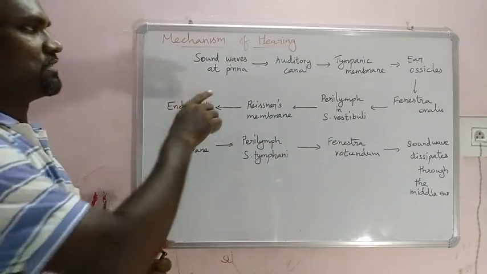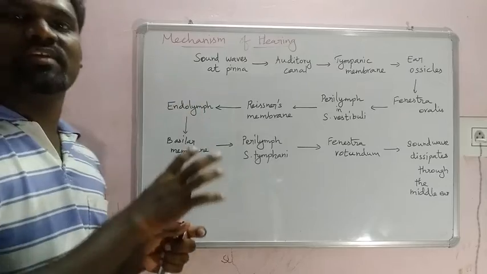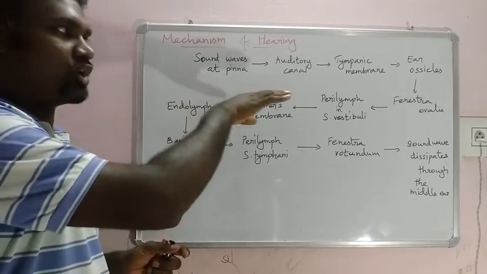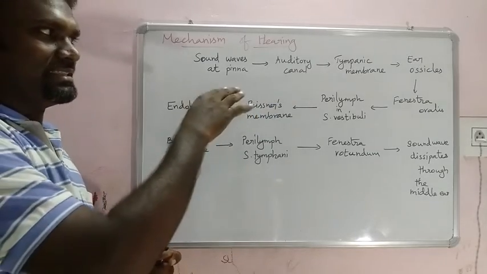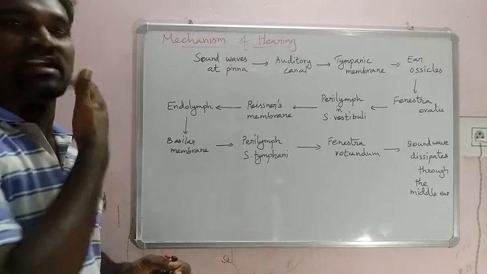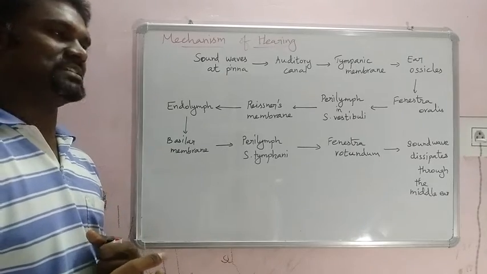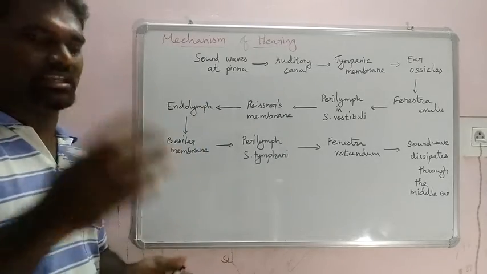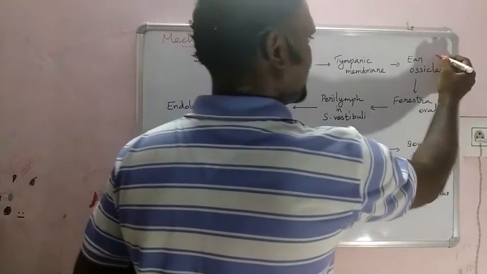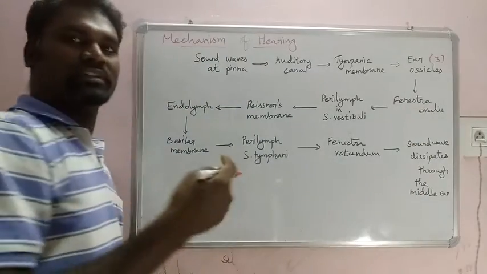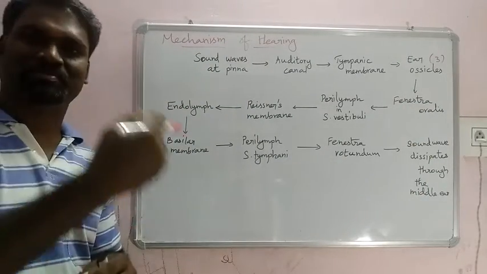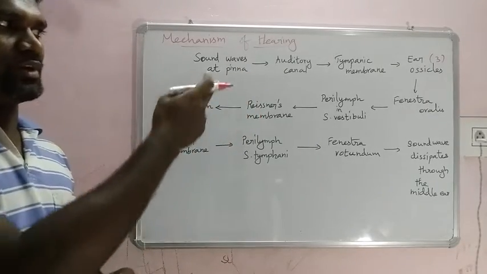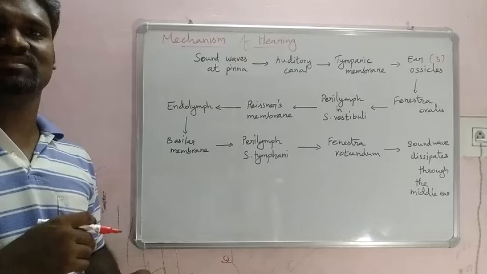So for example, look at the first one. The sound waves enter through the pinna and travel through the auditory canal, then touch the tympanic membrane, known by the other word eardrum, right? Then at the three ear ossicles, as we have studied before, the sound waves get amplified. Then they enter the oval window, known as the fenestra ovalis.